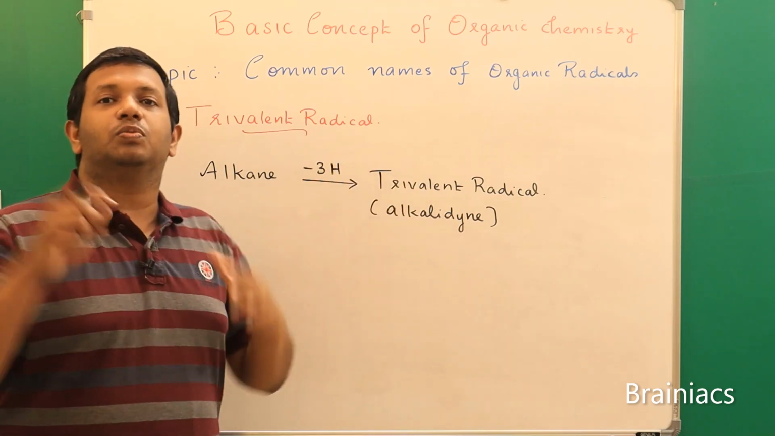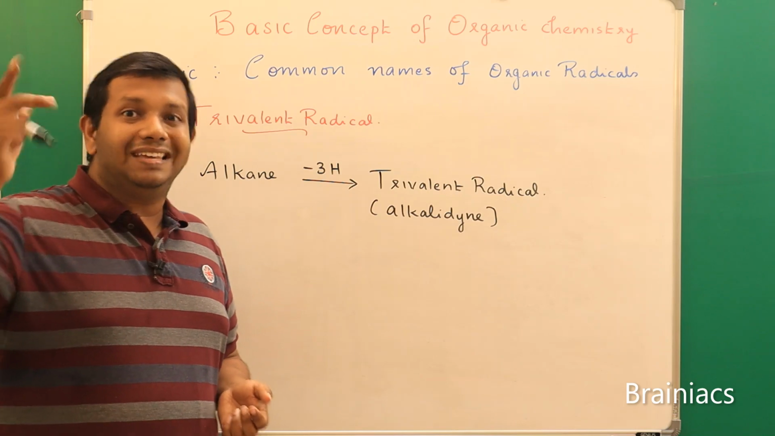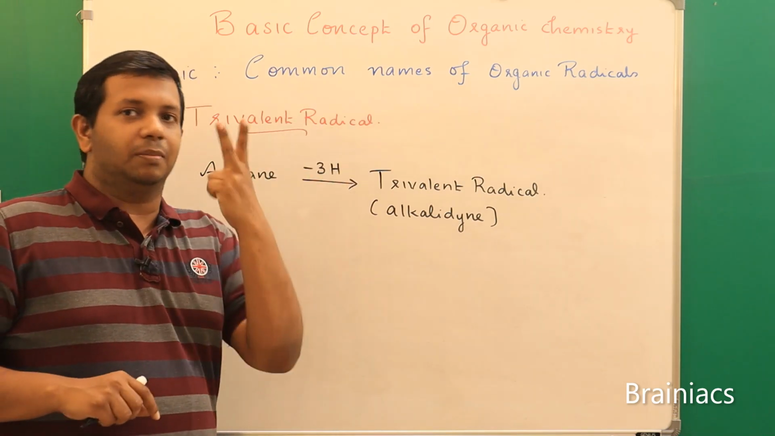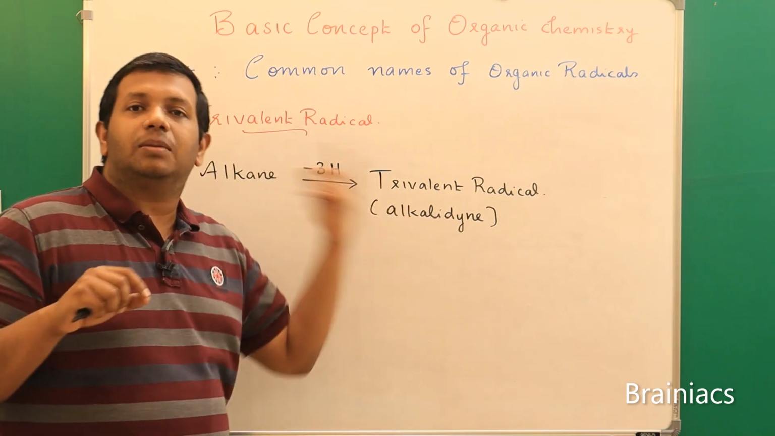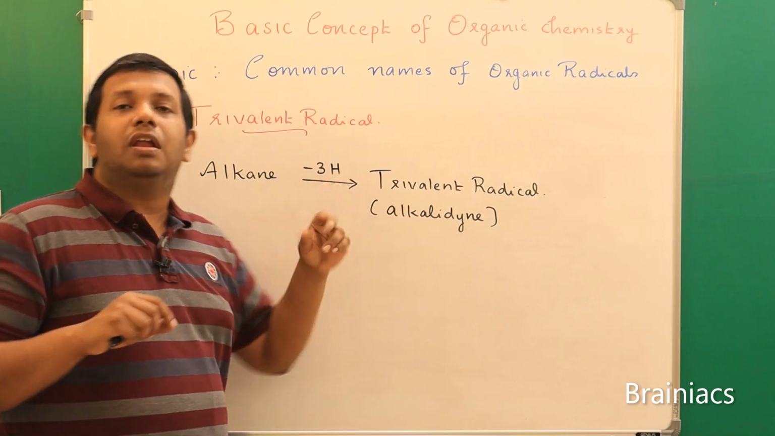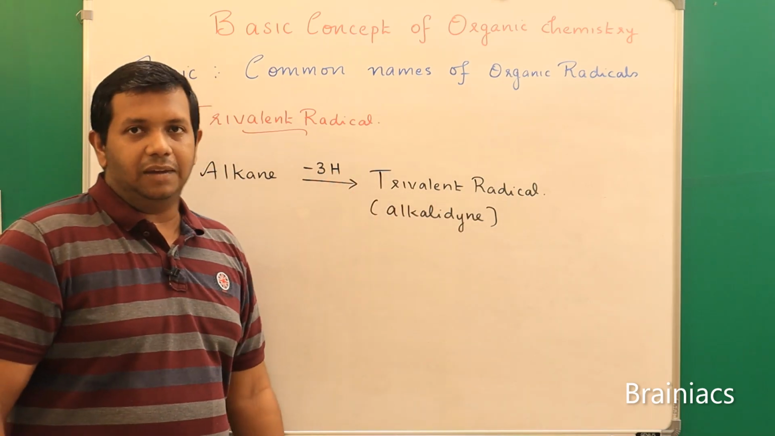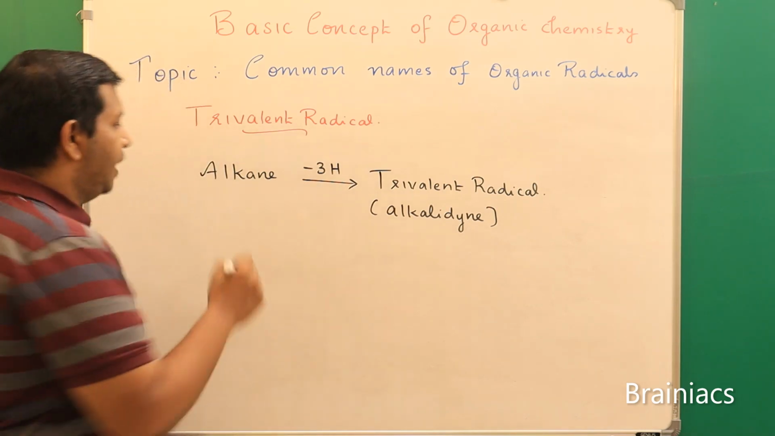You can compare this with a triple bond. Triple bond means yne will come, and double bond means ene will come. So you can remember, when 2 hydrogen atoms are replaced, similar to a double bond, then ene will be used. And if 3 hydrogen atoms are removed, similar to the triple bond, we use the term dyne, alkylidyne.